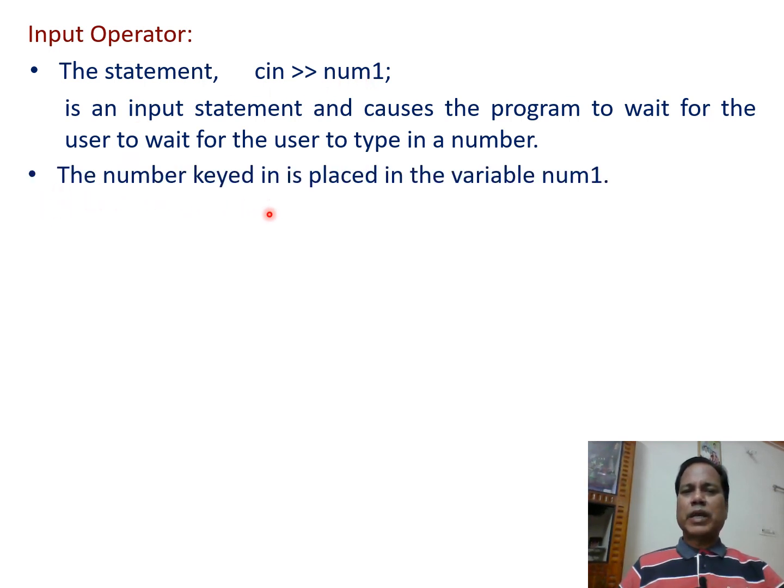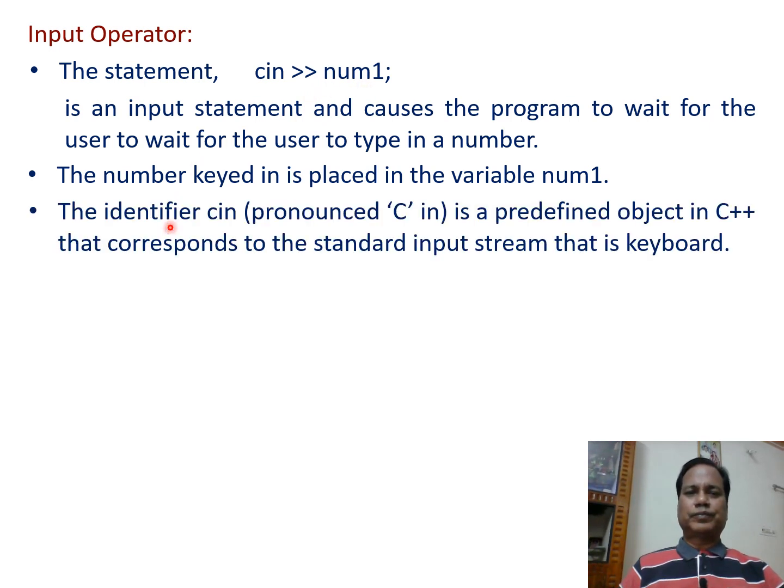The number keyed in is placed in the variable num1. So when the user enters any number, that number is taken in and is stored in the right side variable num1. The identifier cin is a predefined object in C++ that corresponds to the standard input stream, that is the keyboard.